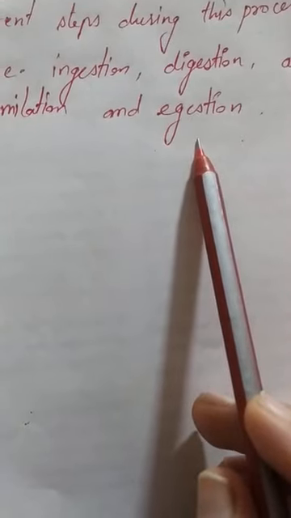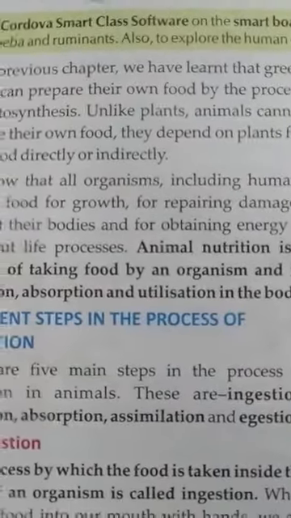Assimilation is the process of breaking down the food into energy. Egestion is the last process, in which the waste product that is left comes out from our body. This process is known as egestion, and these steps take place in organisms with different parts. Now we will also read these different parts in our chapter, and which part does which type of process. Now we start reading this chapter.